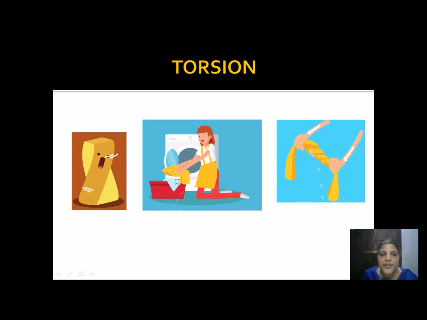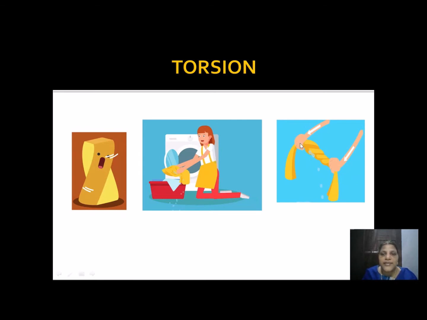Next, the second example. When our clothes are wet, we need to squeeze them out, so a person squeezes the cloth. When we squeeze the cloth, we apply two equal and opposite forces in opposite directions.